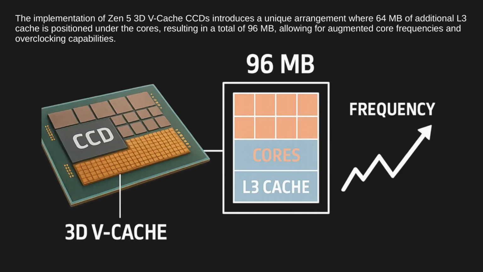The implementation of Zen 5 3D V-cache CCDs introduces a unique arrangement where 64 megabytes of additional L3 cache is positioned under the cores, resulting in a total of 96 megabytes, allowing for augmented core frequencies and overclocking capabilities.